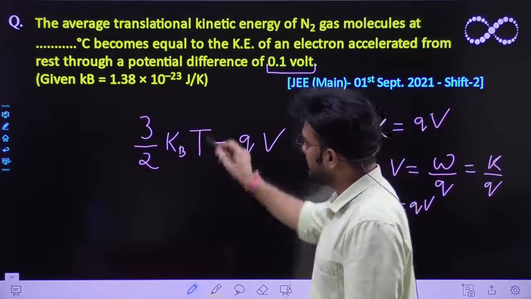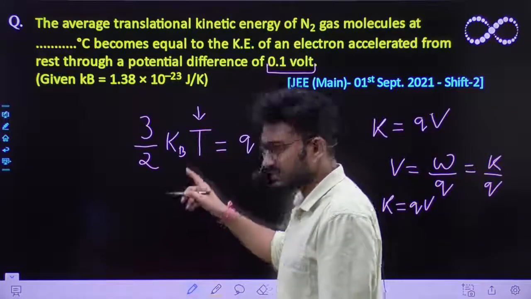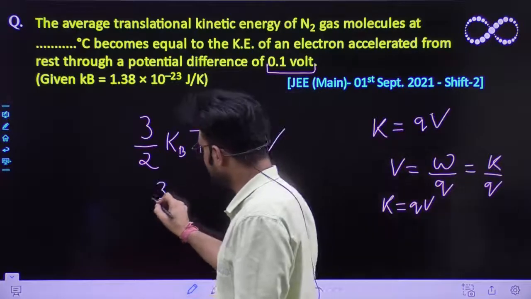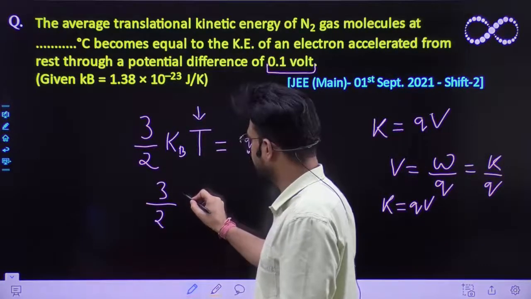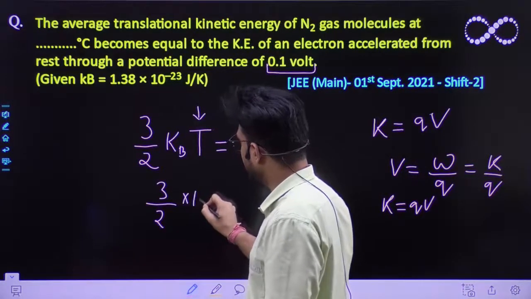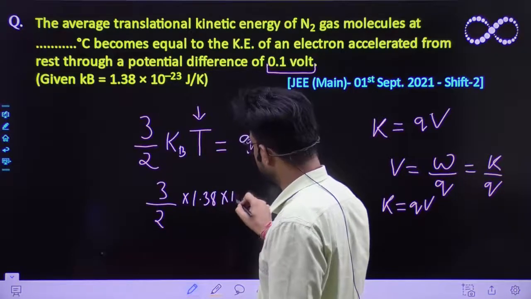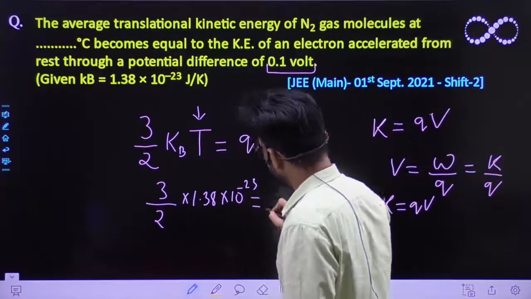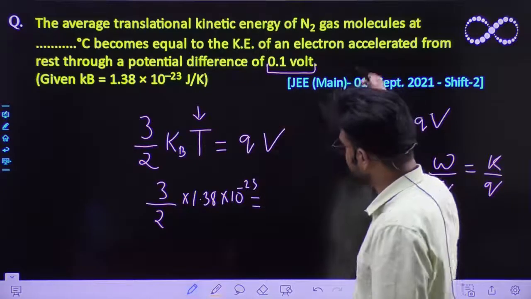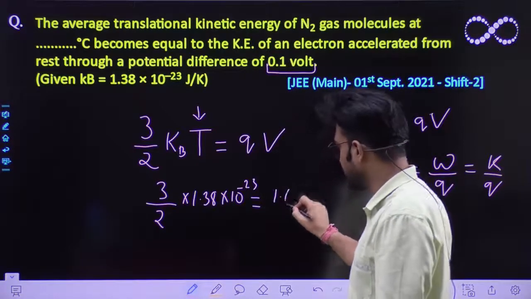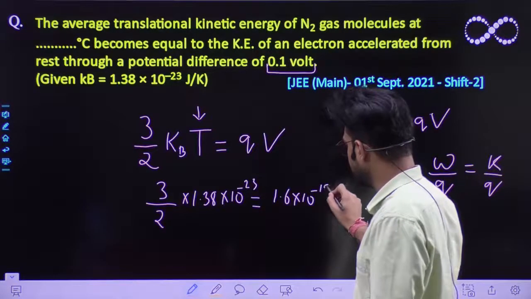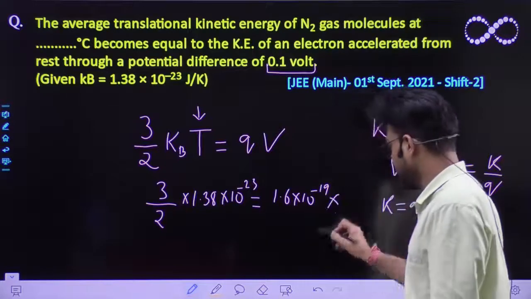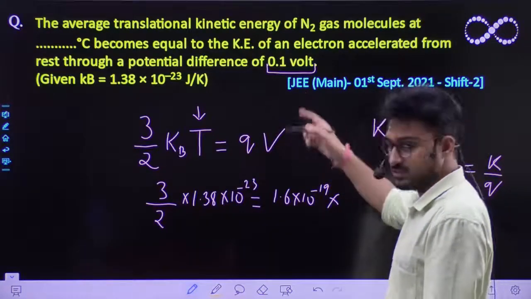The temperature is what you need to find out; rest everything is given to you. So we'll put the value of kB, which is 1.38 into 10 raised to power minus 23, is equal to Q. Q is the charge on an electron, which is 1.6 into 10 raised to power minus 19 coulomb, and it has been subjected to a potential difference of 0.1 volt.